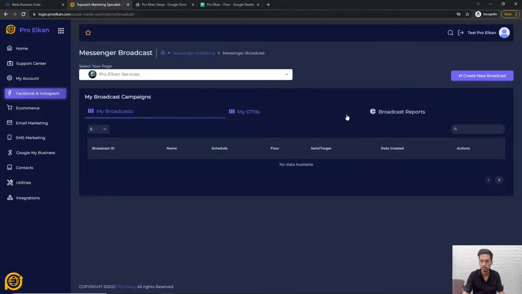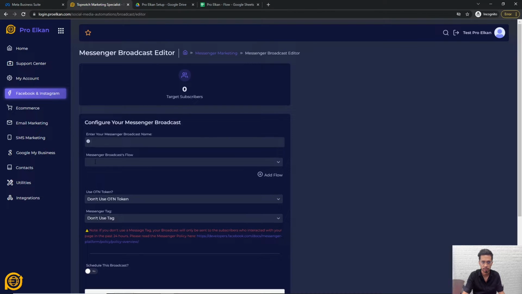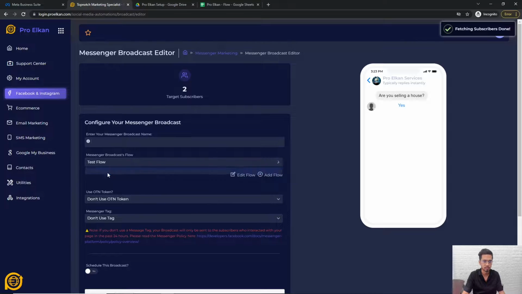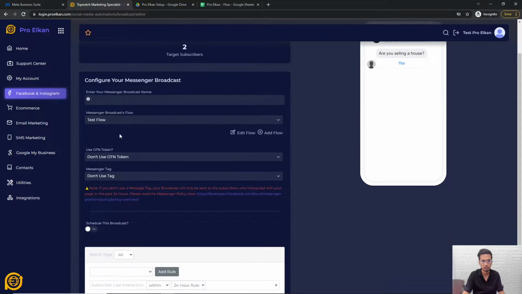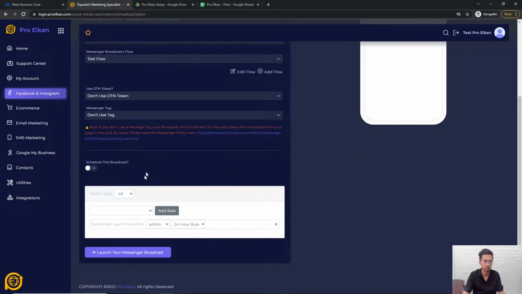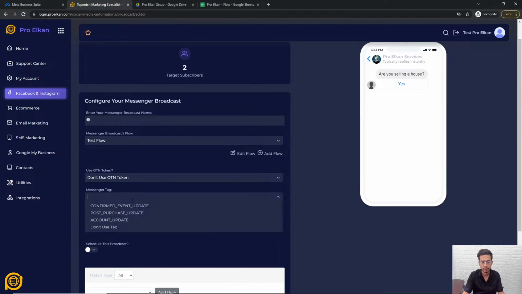So to create a broadcast, just go here, click create new broadcast, and then name it and select the flow to send. And you choose whether or not you are going to use a token. If you're not going to use a token, you are going to get a notification if you go beyond the 24-hour rule. So there are rules here at the bottom. And to what tag are you going to broadcast it?